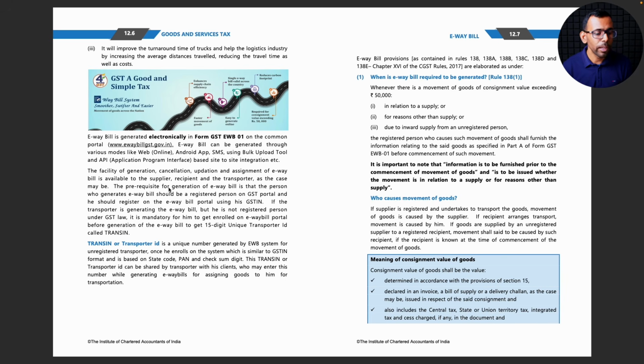The prerequisite for generation of e-way bill. So if I have to generate an e-way bill, I am supposed to be already a registered GST holder. So let's say if I'm not registered under GST portal, looks like I won't be able to generate this e-way bill at all. Sounds reasonable.